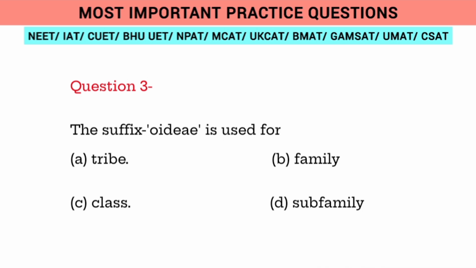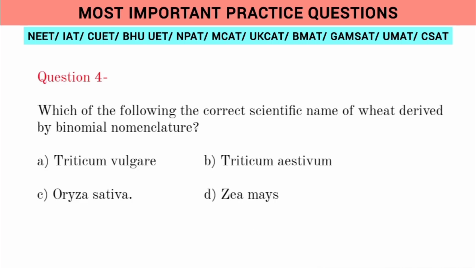B. Family, C. Class, D. Subfamily. Question 4. Which of the following is the correct scientific name of wheat derived by binomial nomenclature? A. Triticum vulgare, B. Triticum aestivum, C. Oryza sativa, D. Zea mays.